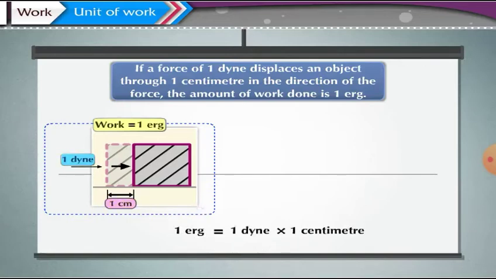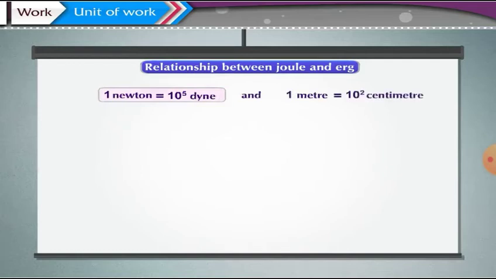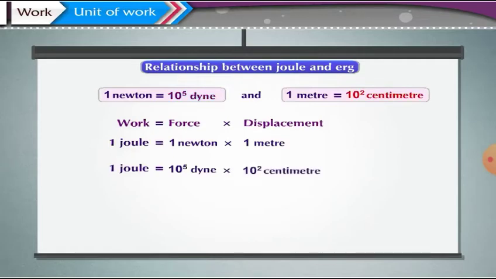Come, let us now study about the relationship between joule and erg. We know that 1 Newton is equal to 10 raised to 5 dyne and 1 meter is equal to 10 raised to 2 centimeter. Work is equal to force into displacement. 1 joule is equal to 1 Newton into 1 meter, which is equal to 10 raised to 5 dyne into 10 raised to 2 centimeter, which is equal to 10 raised to 7 dyne centimeter. Therefore, 1 joule is equal to 10 raised to 7 erg.